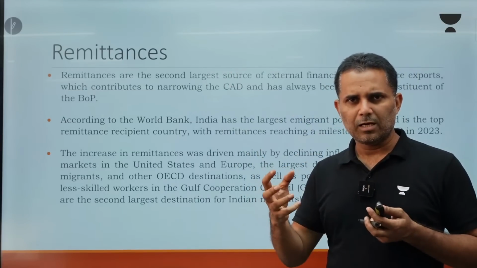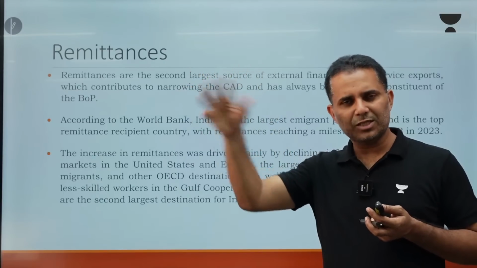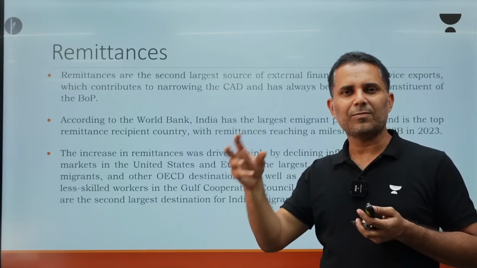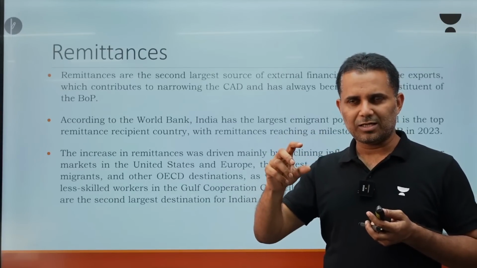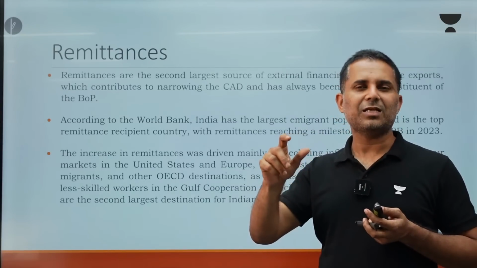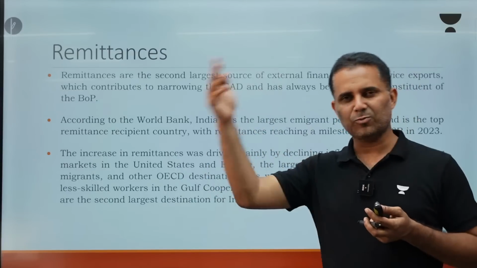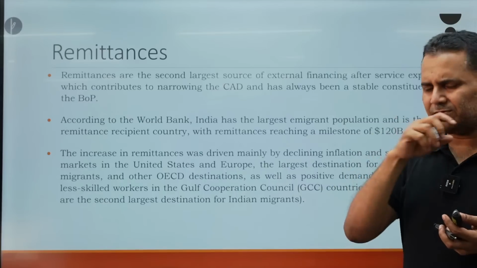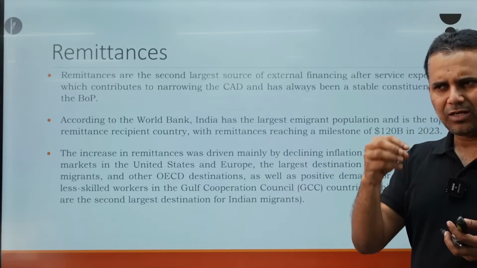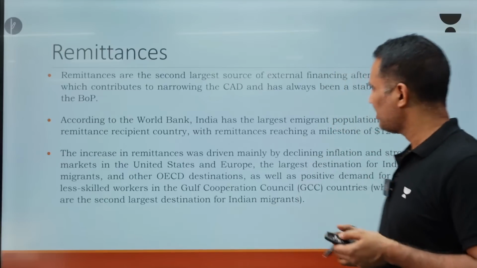So overall, there is a structural change in remittances. Of course, there is a geographical change also. Earlier it was more from Gulf countries, now it is more from US and Europe, and since it is from US and Europe, we know that it is more of a skilled one, right?